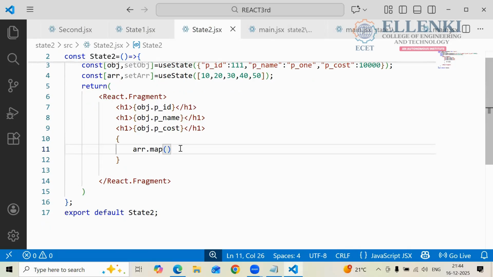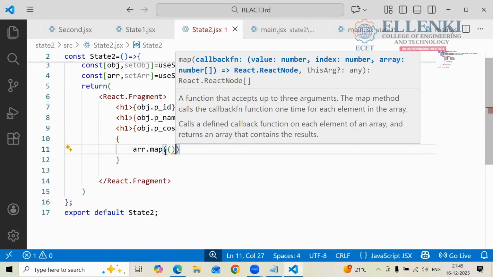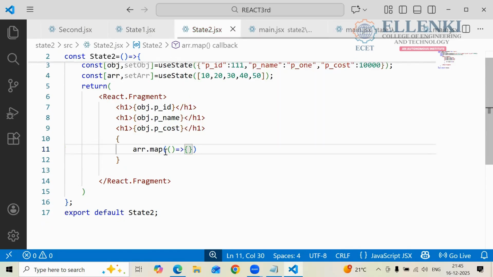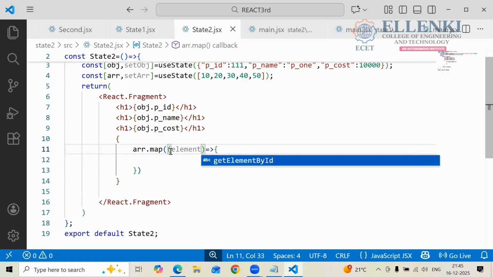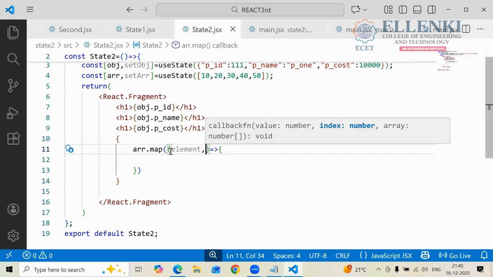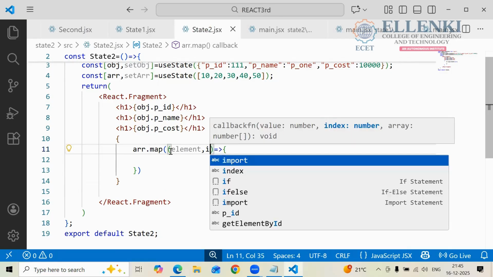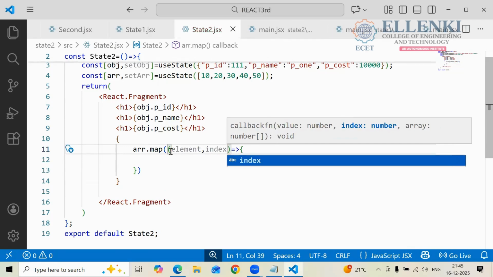Here you are using, right? So array dot map of. Here it is also taking an arrow function. Okay, now what will the array contain? Array will contain values and the index values also. And these values we are calling as what? Elements we are calling as. So first parameter is the element and second one is the index. Element and index. Is it clear to everyone?